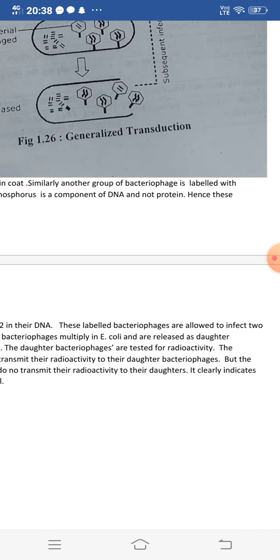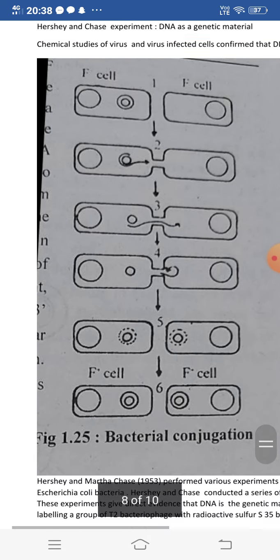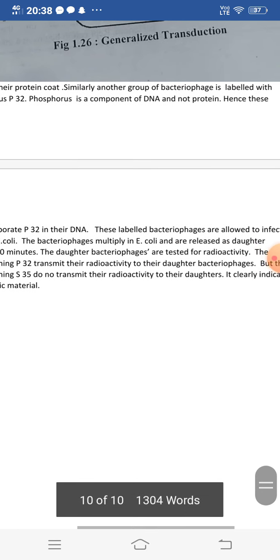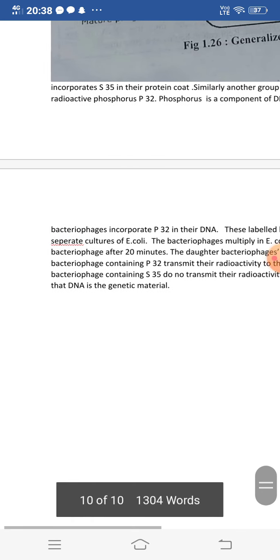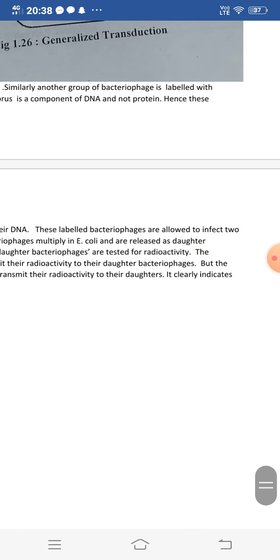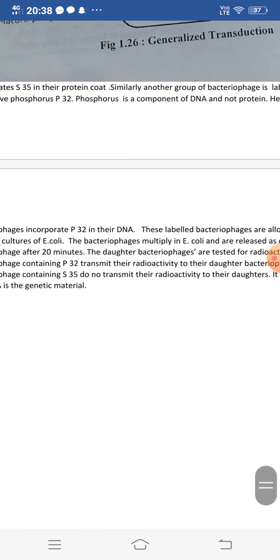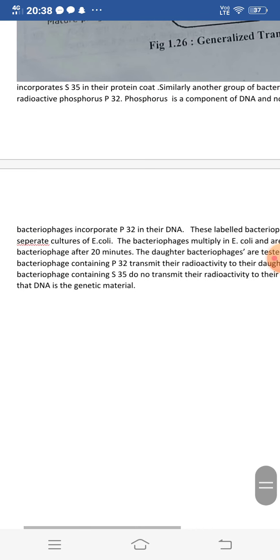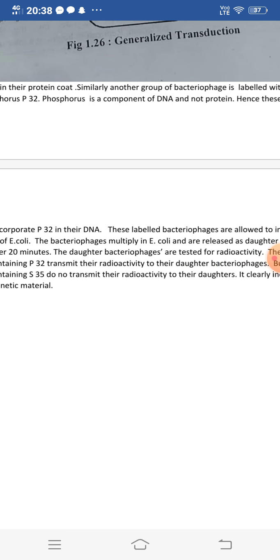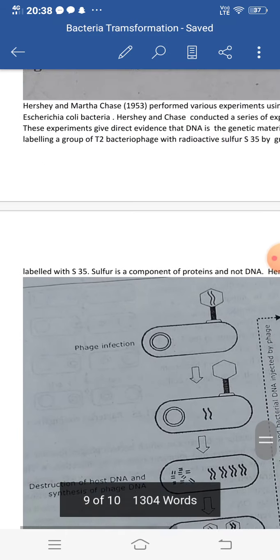These labeled bacteriophages are allowed to infect two separate cultures of E. coli. The bacteriophages then multiply in E. coli and are released as daughter bacteriophages after 20 minutes. The daughter bacteriophages are tested for radioactivity. The bacteriophages containing P32 transmit their radioactivity to their daughter bacteriophages, but the bacteriophages grown in the S35 sulfur media do not transmit their radioactivity to their daughters. It clearly indicates that DNA is the genetic material.